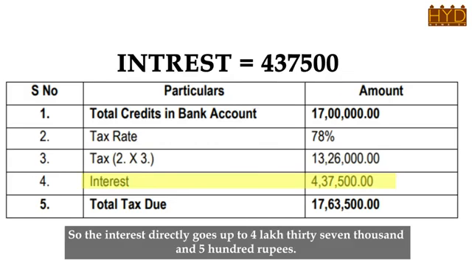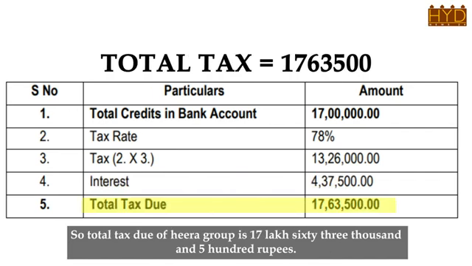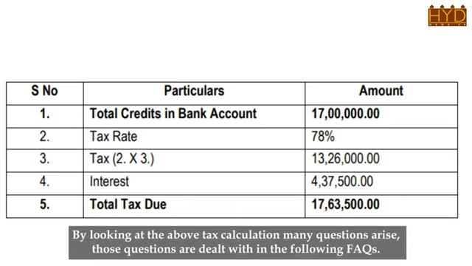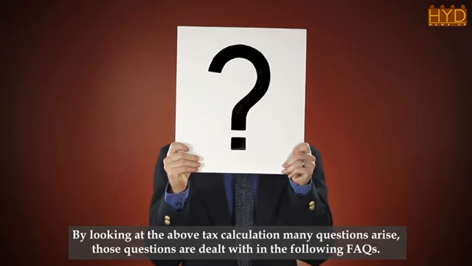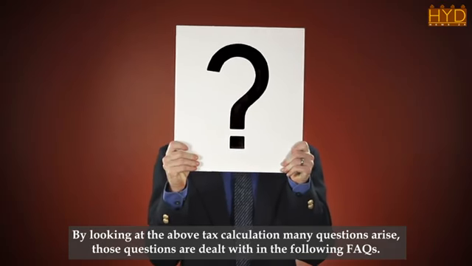Then the interest goes up to 4 lakh 37,500 rupees. So the total tax due of HEERA Group is 17 lakh 63,500 rupees. By looking at the above tax calculation, many questions arise. Those questions are dealt with in the following FAQs.